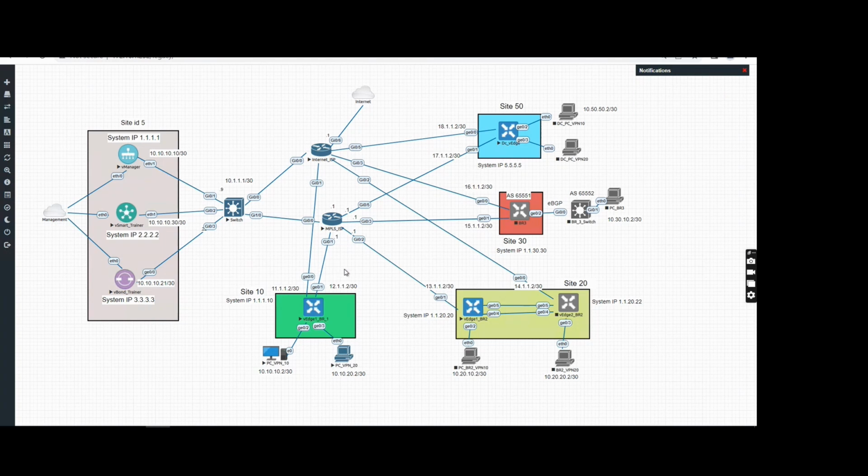Whatever link you feel already has good performance, and these users are very important for me, like any higher management or any engineering or any LAN lab things or any critical servers, or any critical users that access the critical applications. You don't want the performance to be degraded for those users. So you can configure that these prefixes or this VPN will always prefer this ISP, and the second ISP will be a backup. So this policy we call the service VPN prefer ISP policy.